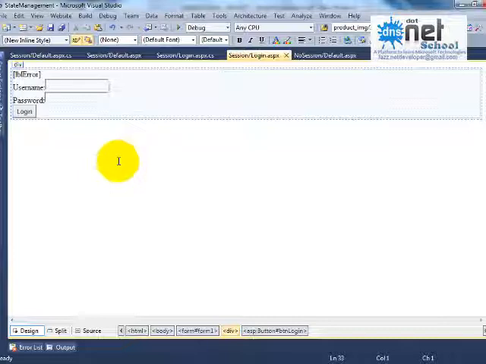Session indirectly uses a non-persistent cookie. What for? In order to identify the client. So session uses a non-persistent cookie. Okay, so cookies are also very important. It depends on the requirement.